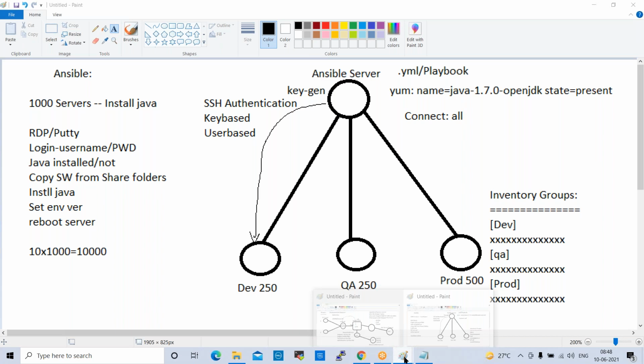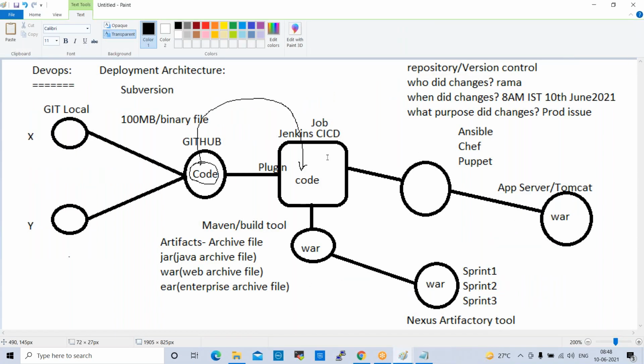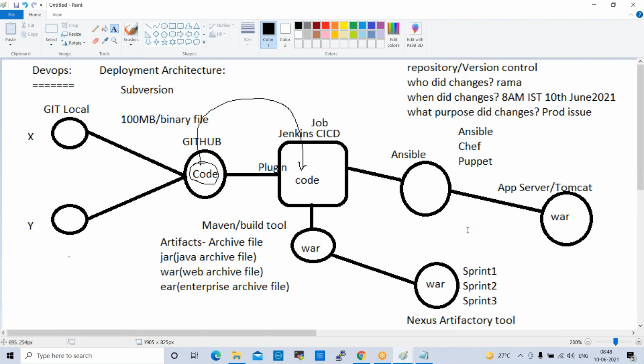Fine. So this Ansible is integrated here in this flow. We trigger the job to Ansible, and Ansible will deploy the code on the Tomcat server, the application server. So this is the build and release process.